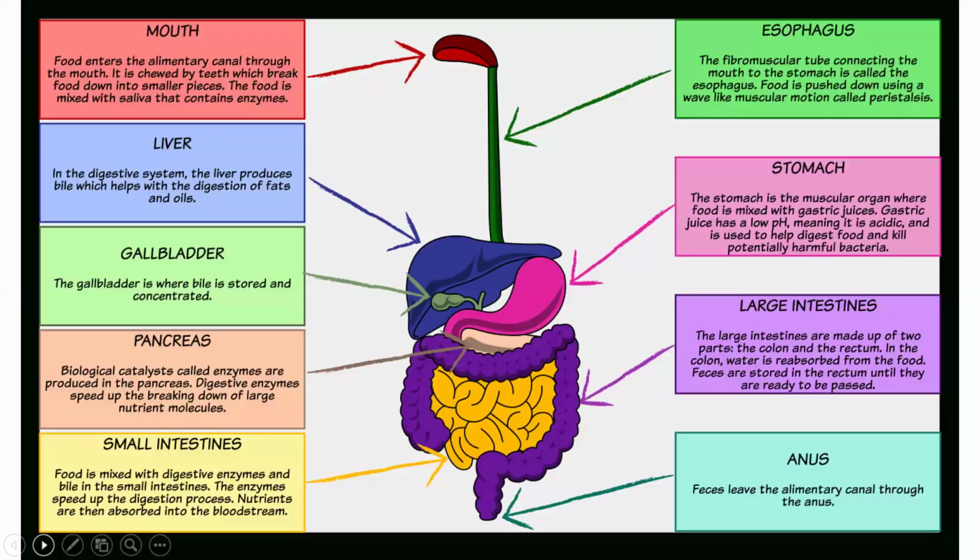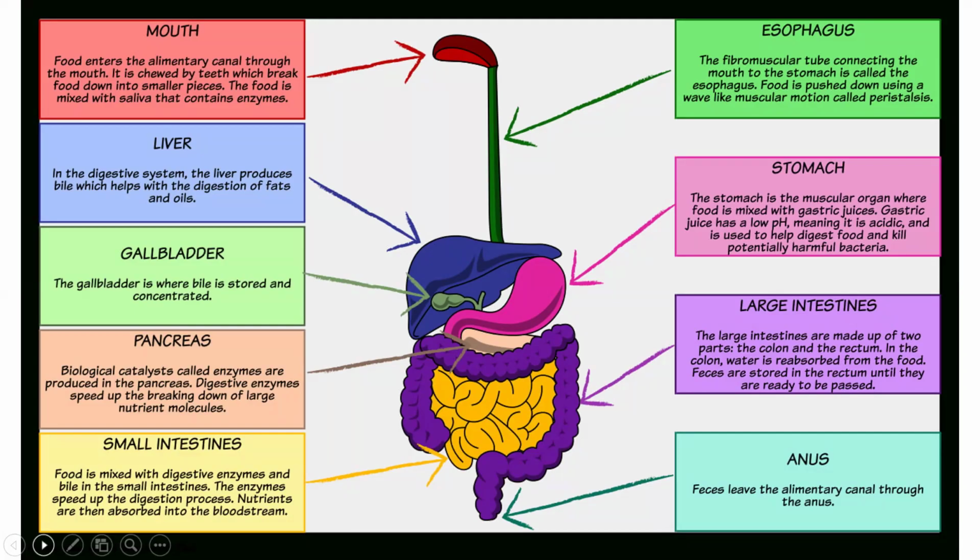With the help of the mouth, we are taking in food. Food enters the alimentary canal through the mouth. It is chewed by teeth, which break food particles into smaller pieces. The food is mixed with saliva that contains enzymes. So whatever food we are consuming, carbohydrate, protein, fat, it has to be broken down into simpler ones. This is the reason that digestion has to be done essentially.